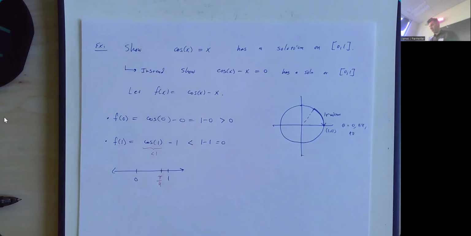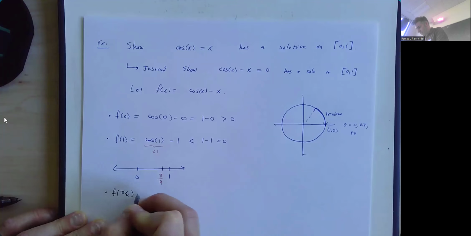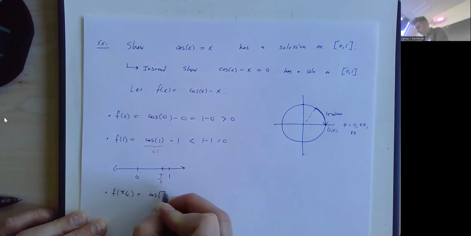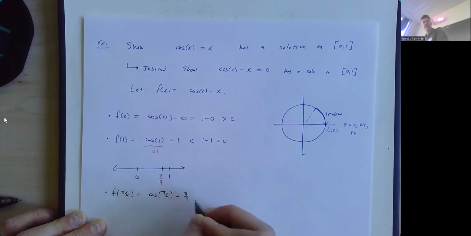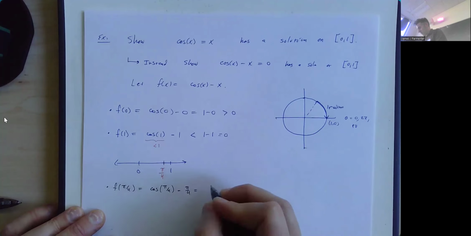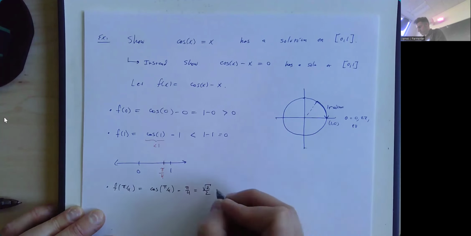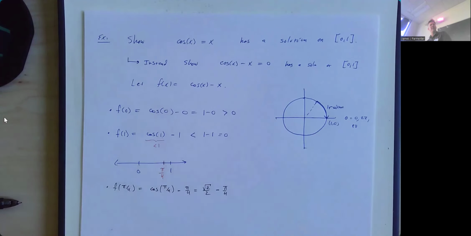And if we do that, we can say that f of pi over 4 is cosine of pi over 4 minus pi over 4. Ooh, is this even going to work? I don't know. Let's find out. Cosine of pi over 4 is the square root of 2 over 2. Is this number negative?